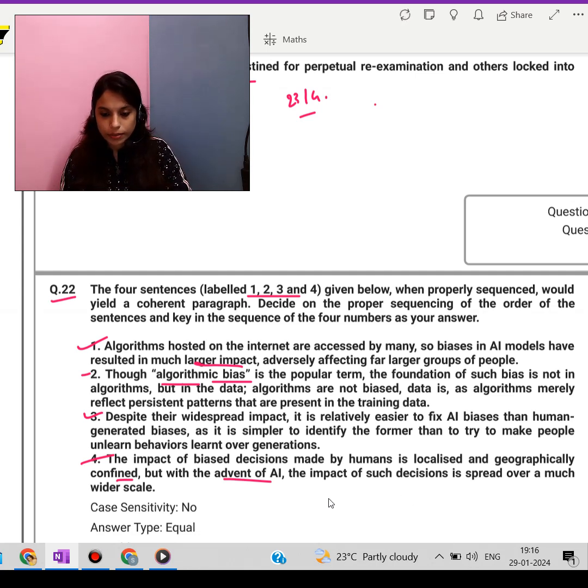So, talking about how we can put these together, the proper answer can be 4, 1, 2, 3.